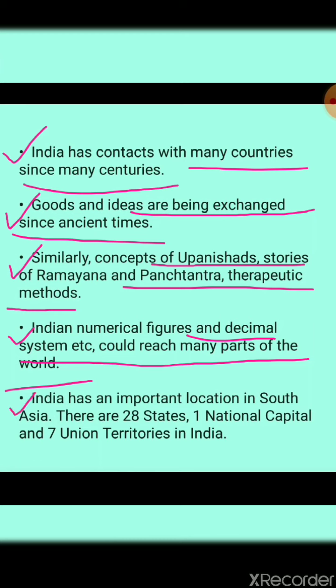Next point, India has an important location in South Asia. India takes a very important place in South Asia. There are 29 states, one national capital, and 9 union territories in India. Now it is not 7, it is 9 union territories of India that can be seen.